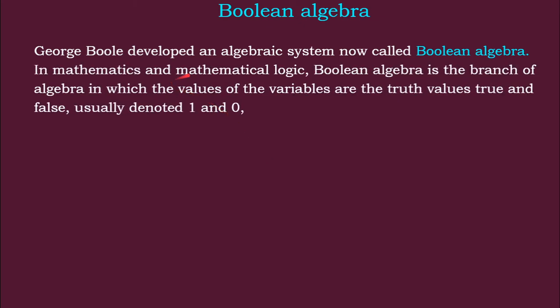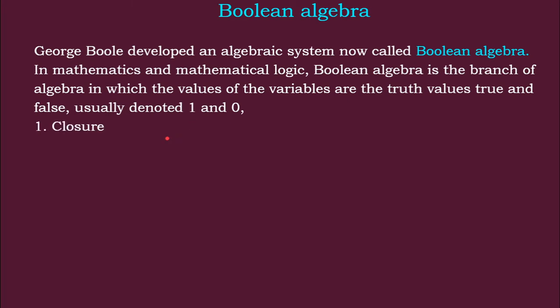In mathematics and mathematical logic, Boolean algebra is the branch of algebra in which the values of the variables are the truth values true and false, denoted by 1 and 0. That means this algebra has only the values 1 and 0. Otherwise, you can say it is true or false. So, true represents presence and false represents the absence.